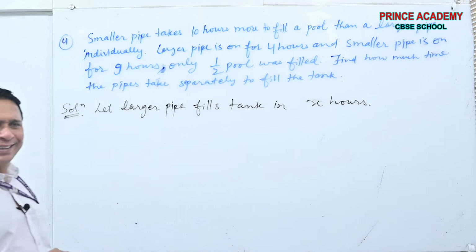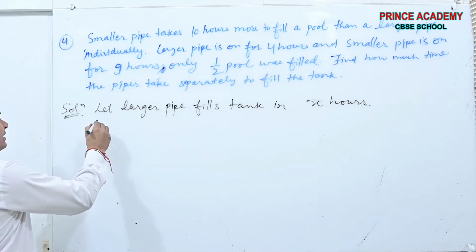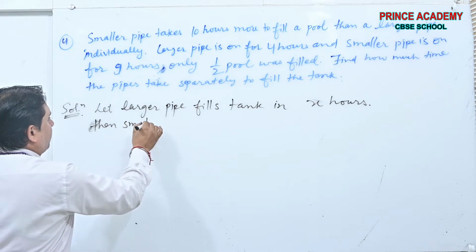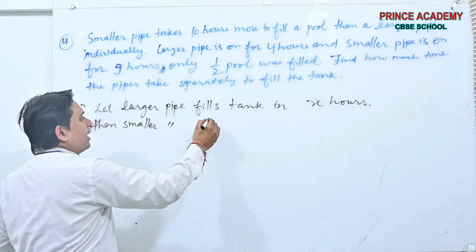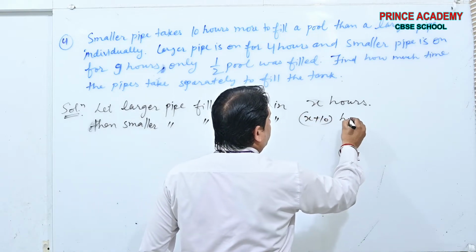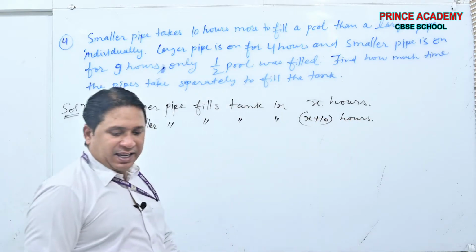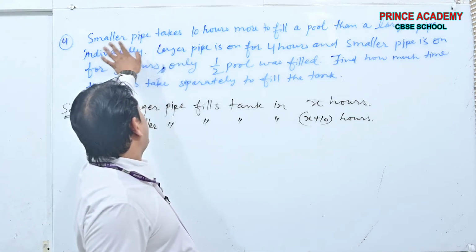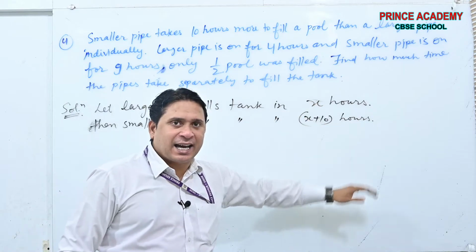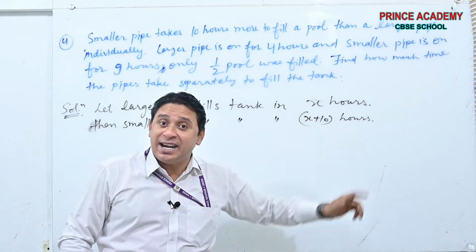Okay, try to make sense of it now. And then the smaller pipe fills the tank in X plus 10 hours. Yes or no? See beta, it is already given: the smaller pipe takes 10 hours more. Larger is taking X hours, the smaller will take X plus 10 hours.